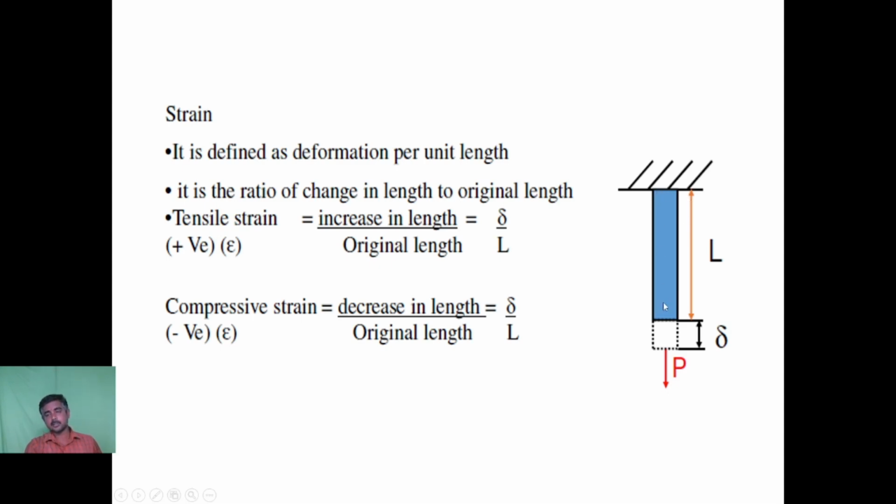Consider the body whose length is L, and this body is subjected to a load P. This load P pulls the body down, and as a result, the length of the body increases from L to L plus del. L plus del is the final length of the body. The change here is del. This is your tensile strain. Tensile strain is increase in length, del divided by the original length L. Whereas in case of compressive, we denote the same but with the opposite sign. The negative sign denotes the compressive strain, whereas the positive sign denotes the tensile strain.